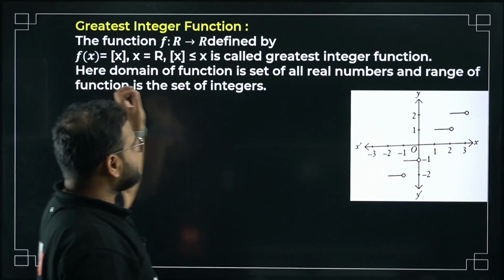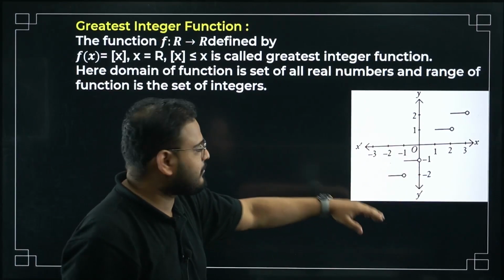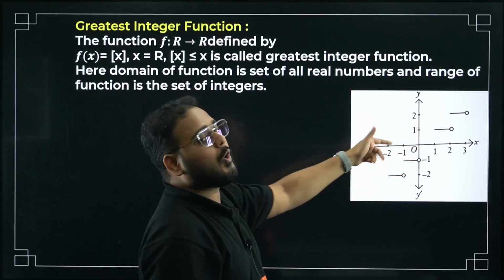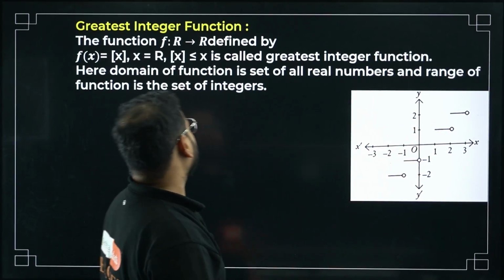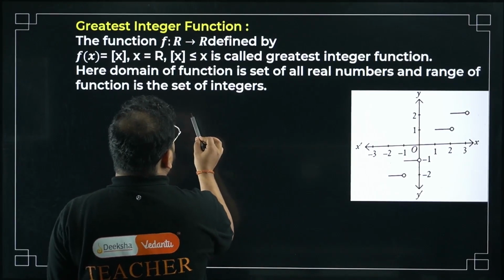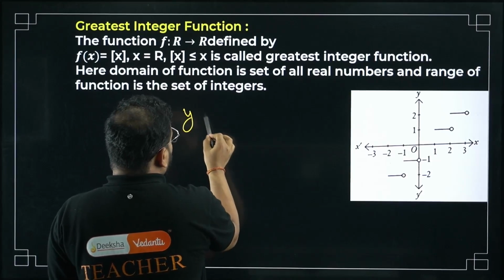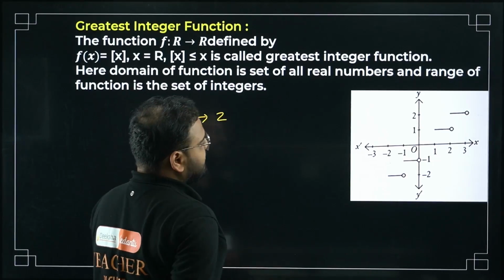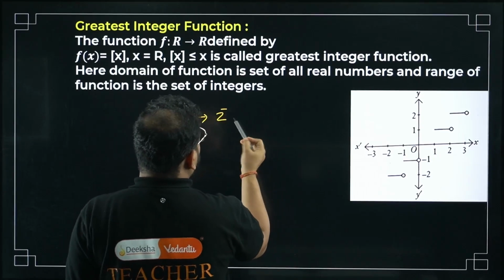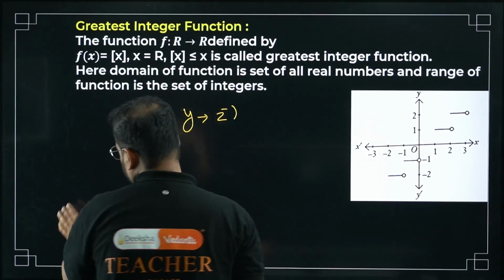GIF, greatest integer function, also called a step function, right? What happens is, we have steps like this. It will be again open at all the integral values, correct now? So what happens here, bacha, is, if you approach any integer from the left side, what will happen?